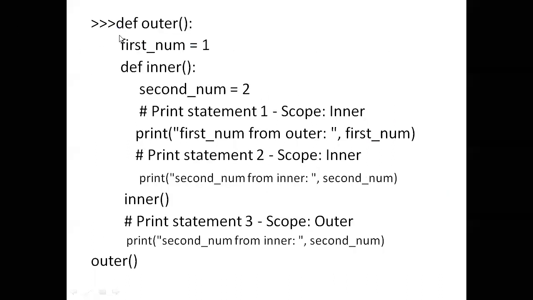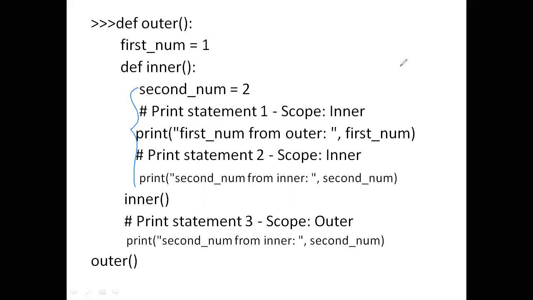This is an example. Here I defined the outer method, and I'm having first number. Here I defined inner, and I'm having second number. This second number will work in this block only. Once you come out of this statement, second number will not work.